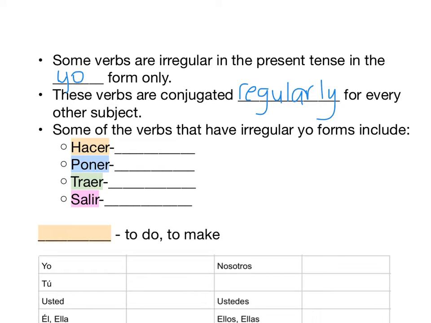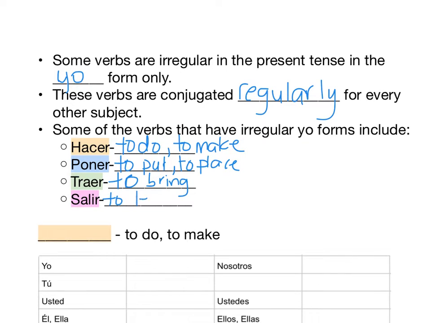Some of the verbs that have irregular yo forms include these first four here. We're going to kind of put things in groups. So here's the first four. Hacer means to do or to make. There's two definitions for this one, to do or to make. Poner means to put. We've seen this one already. It can also mean to place. It's kind of the same definition, but two ways to say it. Traer means to bring. And salir means to leave or to go out.